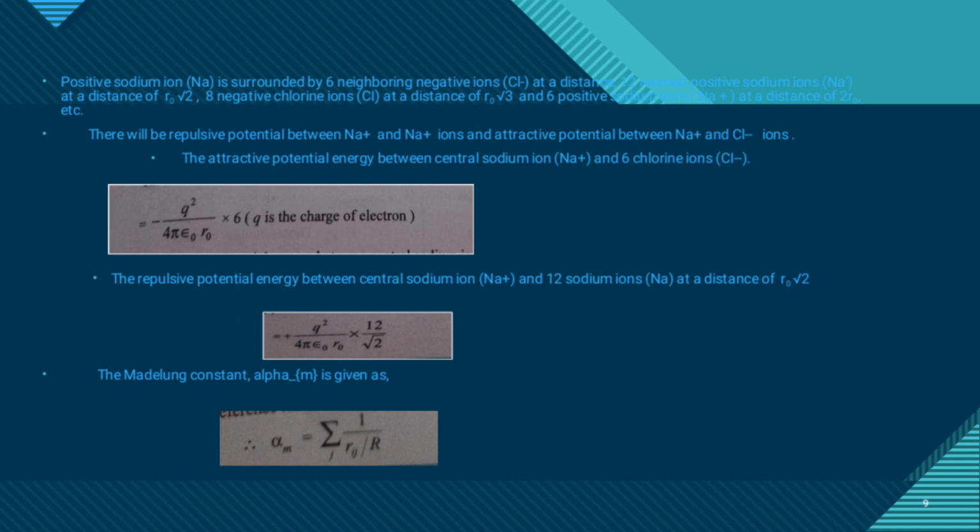The repulsive potential energy between the central sodium ion Na+ and 12 sodium ions Na+ at a distance of R0 root 2 is equal to q square by 4 pi epsilon naught R naught into 12 by root 2. The Madelung constant alpha m is given as alpha m is equal to sigma 1 by r ij by r.